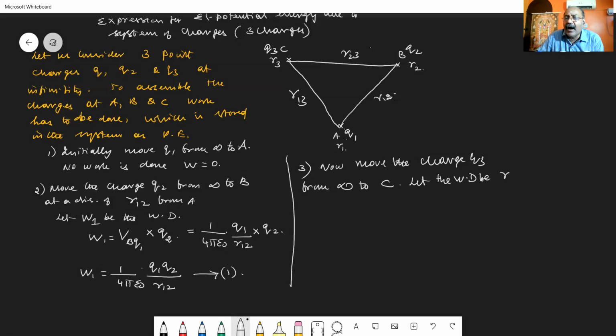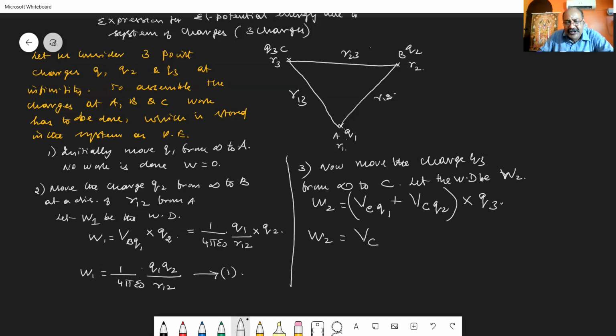So this work done W2 is equal to the potential at the point C due to the charge Q1 plus the potential at the point C due to the charge Q2, which is the total potential, multiplied with the amount of charge moved, Q3. So W2 is equal to the total potential at the point C multiplied with Q3.